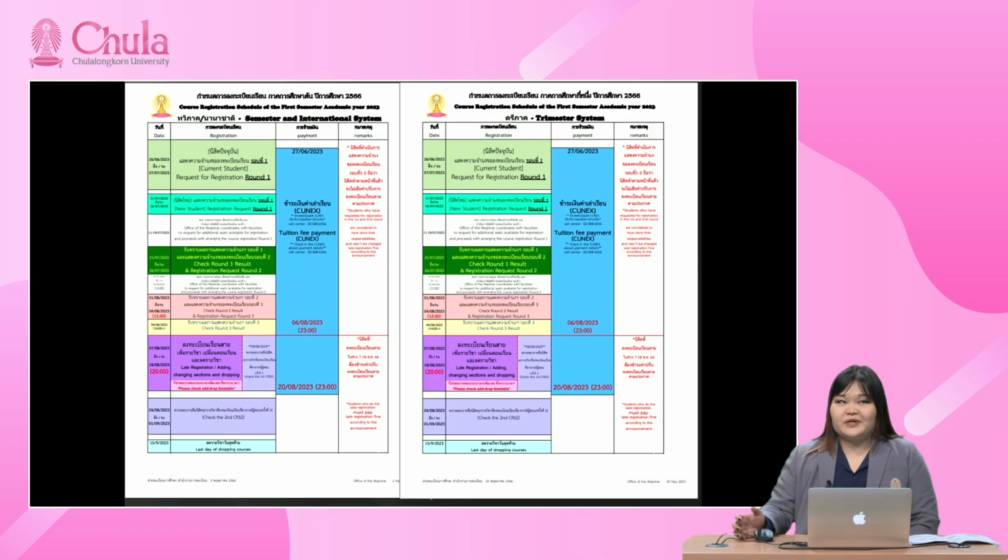The left one is for semester and international system, and the right one is for trimester system. Now it may look the same, but please be careful because it will be different for the second and the third semester. Please make sure that you check the schedule that matches your system.